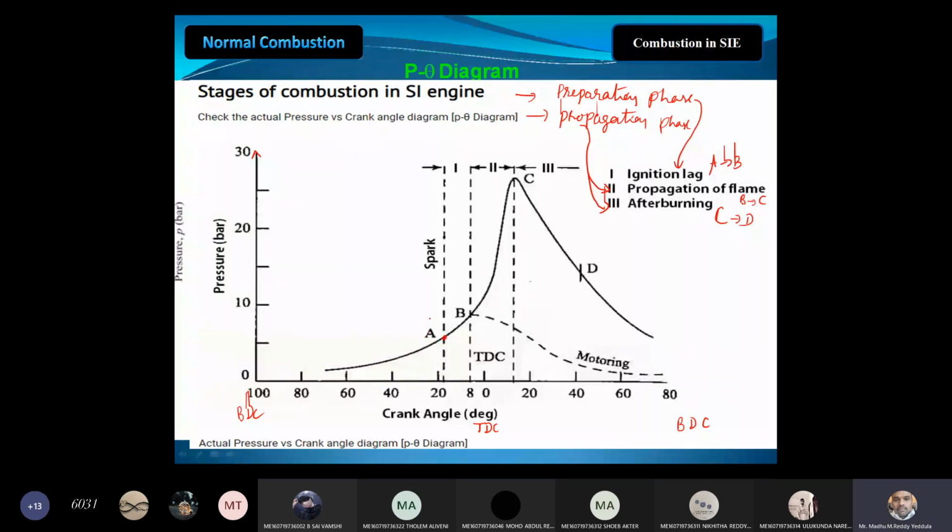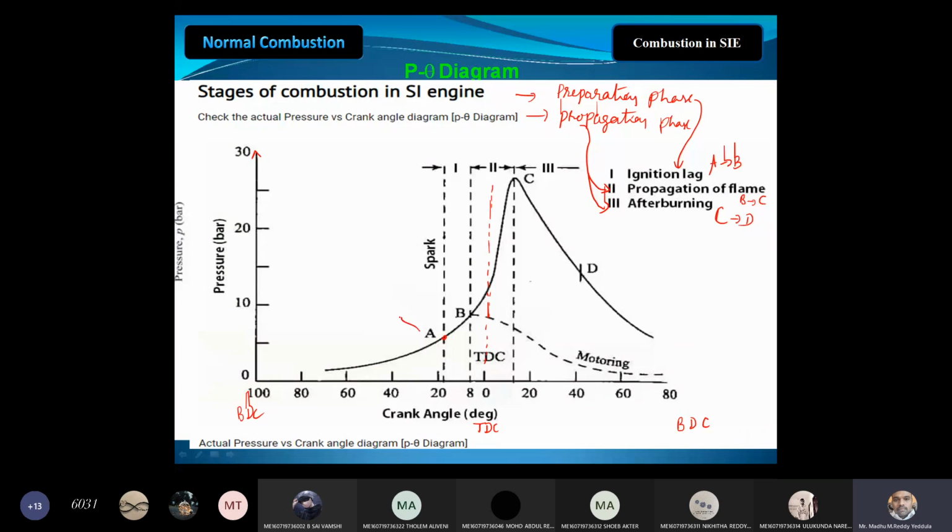Now, what is point A? According to the theoretical one, I am drawing the exact top dead center dotted line. This is the 0 degrees line, meaning the red dotted vertical line shows the position of the piston at top dead center. According to the theoretical one, the spark needs to be given exactly at TDC, but in the actual case, it's not happening.